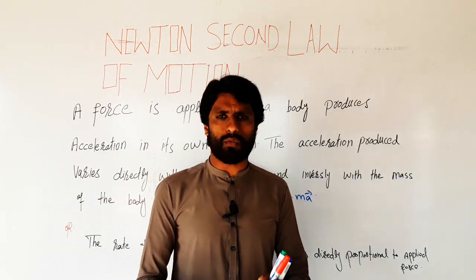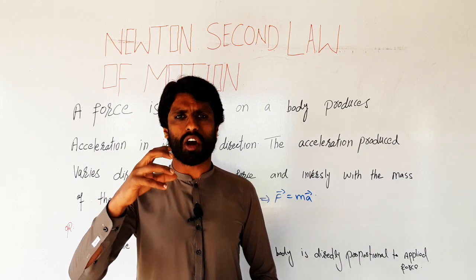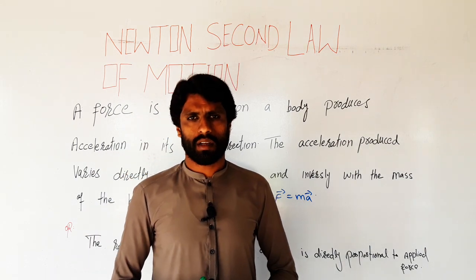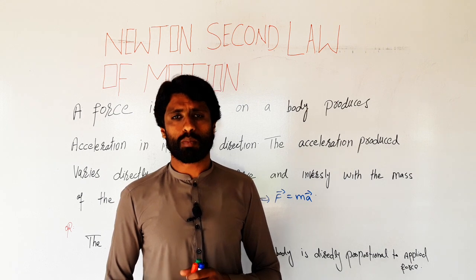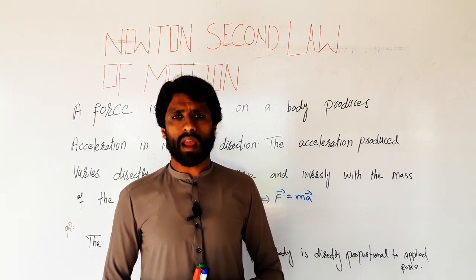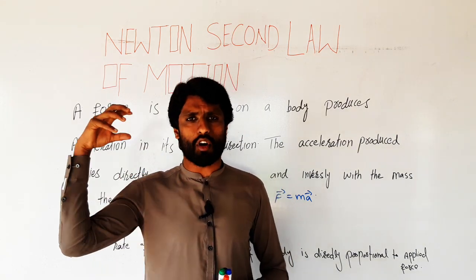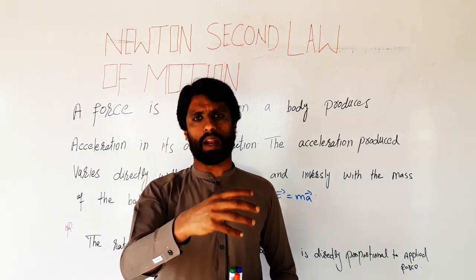It means when a force is applied on an object, it starts moving. In other words, the motion produced in the object when force is applied is the movement of the object in the direction of applied force.